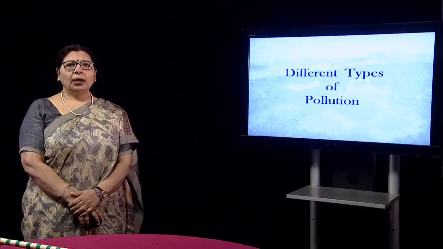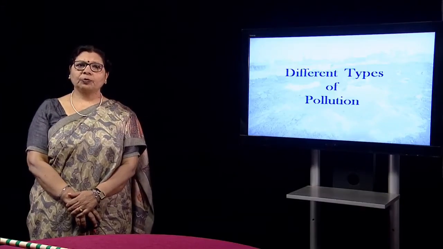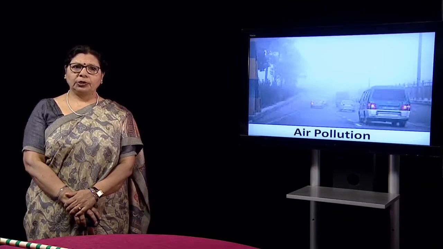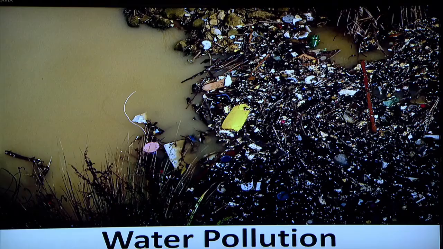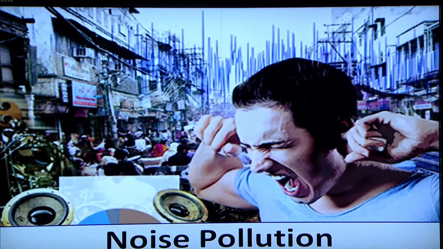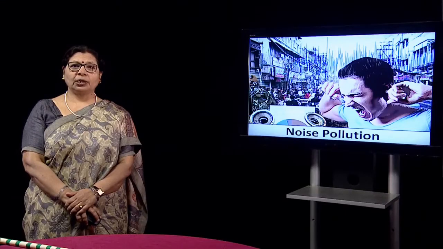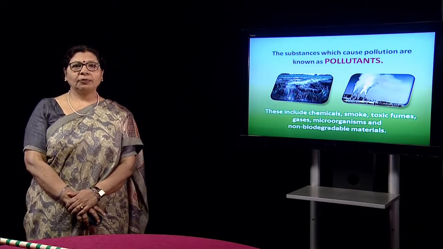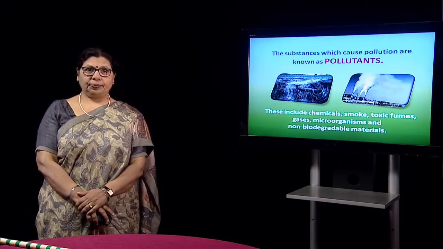Now we will understand different types of pollution: air pollution, water pollution. The picture shows how the water is being polluted. Soil pollution, it is destroying the soil, so how can vegetation occur. This is noise pollution, so much noise in the surroundings for various reasons and this person is not able to hear anything.